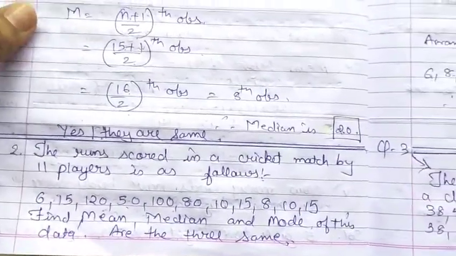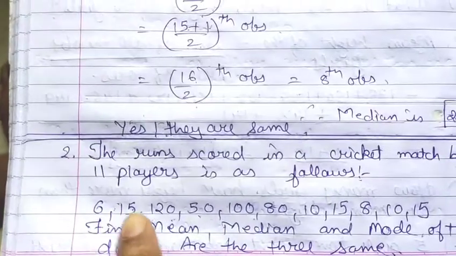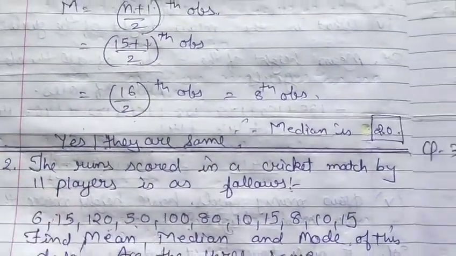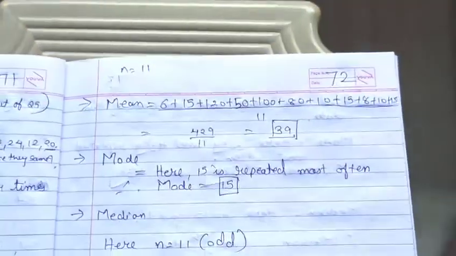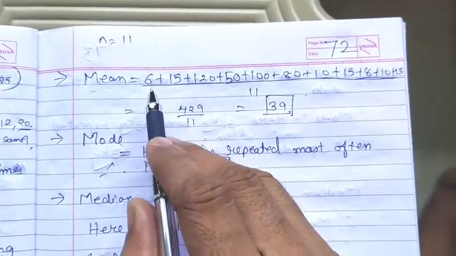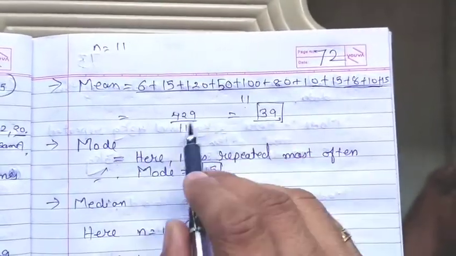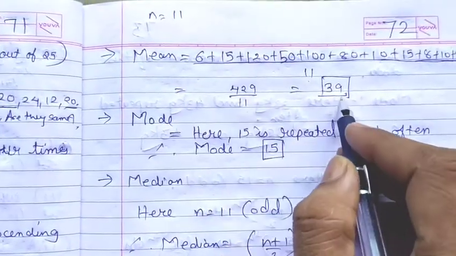First let us find the mean. So how to find the mean? You have to add all the values and divide by 11, that is the number of observations. So mean is the sum of the observations divided by the number of observations. After adding you will get the total, that is 429, divided by 11, so the mean is 39.